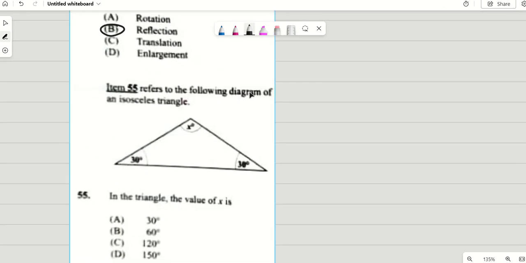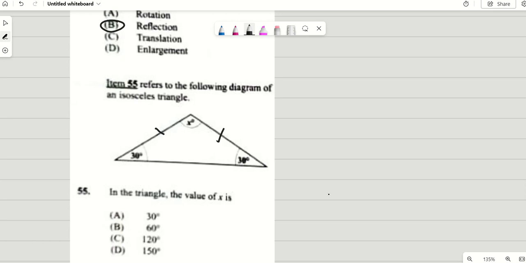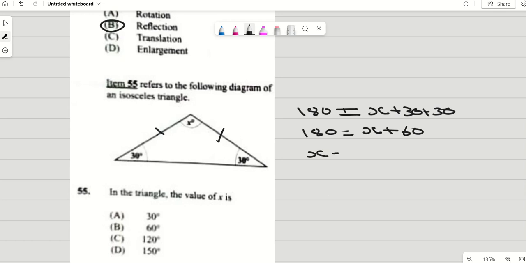Item 55 refers to the following diagram of an isosceles triangle. That is, this side and this side are equal. What is the value of x? We know that the sum of the interior angles of a triangle is 180. So 180 is equal to x plus 30 plus 30. So 180 is equal to x plus 60. So x would be 180 minus 60, which is x is equal to 120. So the angle for x would be C.